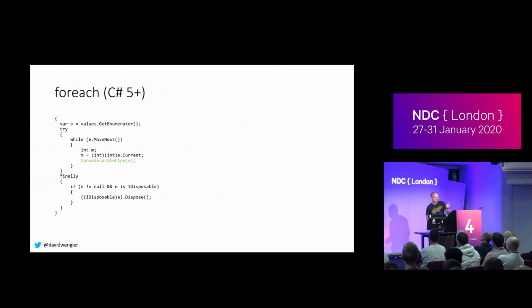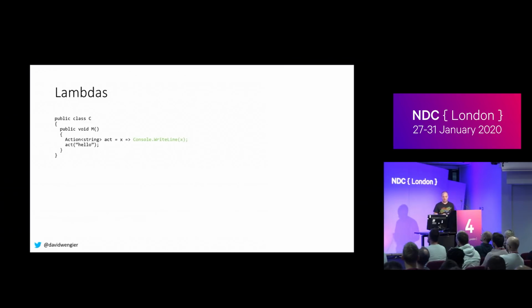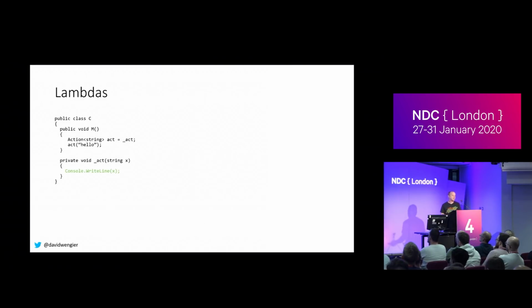But to talk about what the problem is, we have to talk about closures, which means we have to talk about lambdas. So a lambda. In green there, or actually, in green is the body of a lambda. Technically, I guess the lambda includes the x bit. But anyway, so we're defining a lambda. It's an action. It takes in one parameter. Fine. And we're going to call it. Conceptually, this lowers to this, which is your action is a method pointer. We call the action, which ends up calling the method.